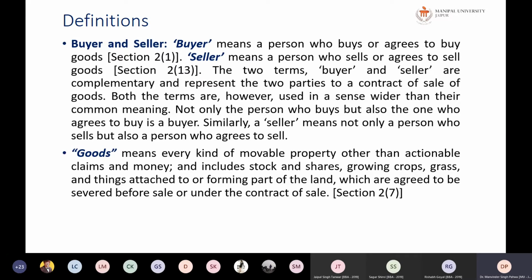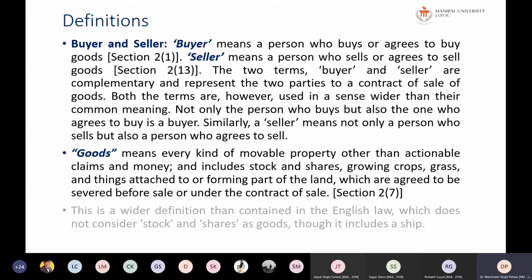If you see, section 2(1) is of buyer, section 2(13) is of seller. And what is between buyer and seller? Goods are between buyer and seller. So 1 and 13, exactly in the middle of 1 and 13 is 7. Okay, so section 2(1) is buyer, 2(13) is seller, section 2(7) is goods. So accordingly, you can remember the sections also. I remembered it in this way, that's why I shared it with you.